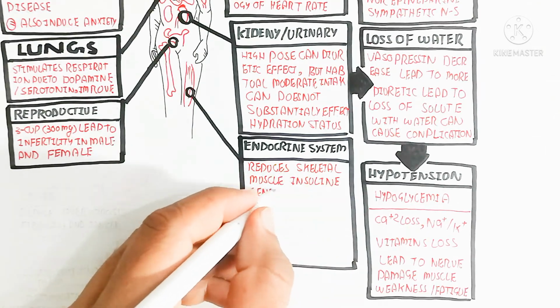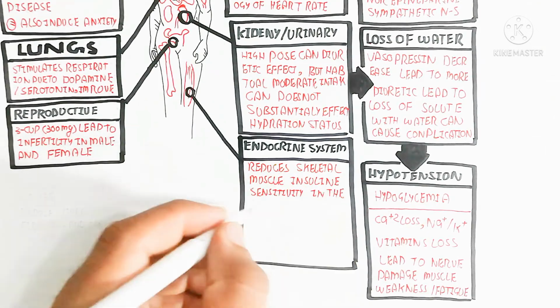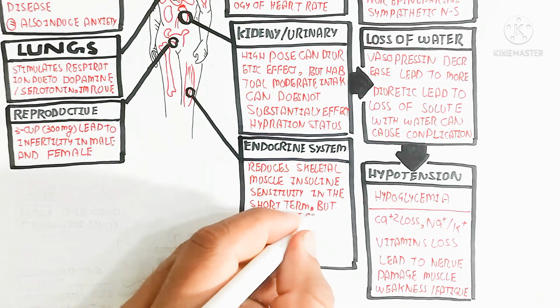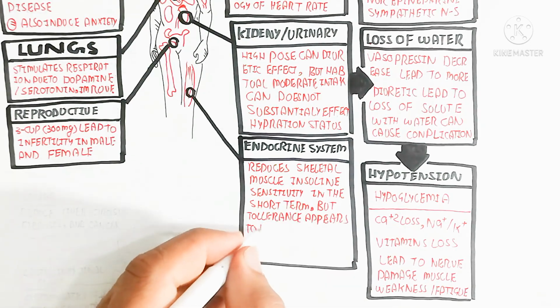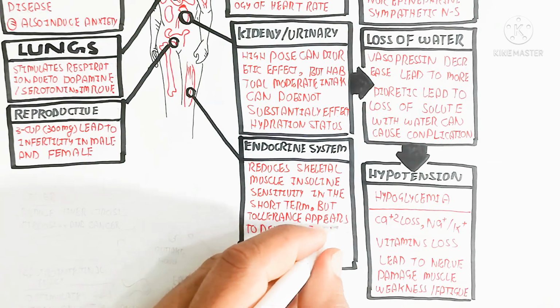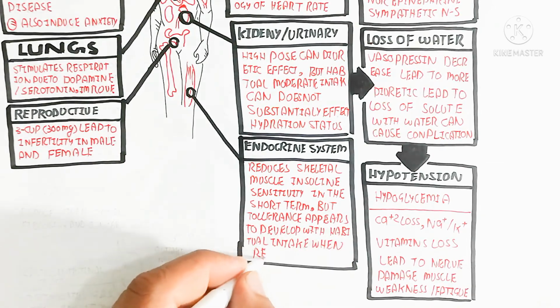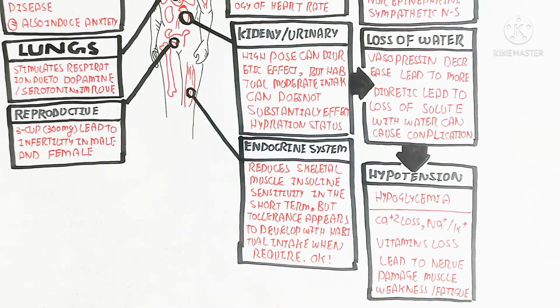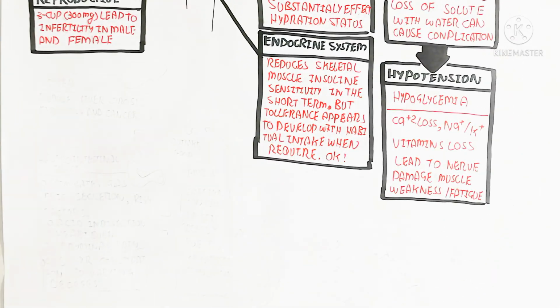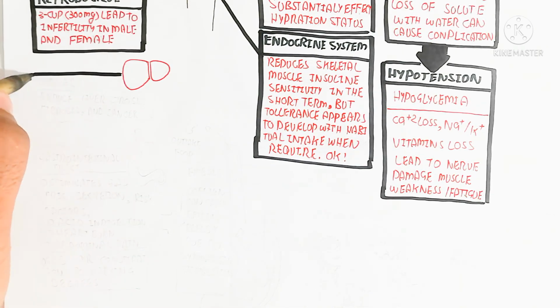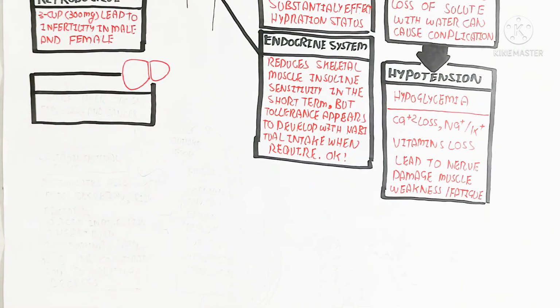For the endocrine system, in muscle it reduces skeletal muscle insulin sensitivity in the short term, but tolerance appears to develop with habitual intake. The first initial stage of caffeine consumption will lead to insensitivity.